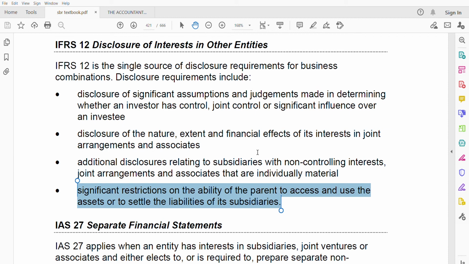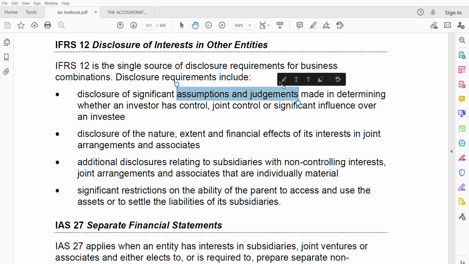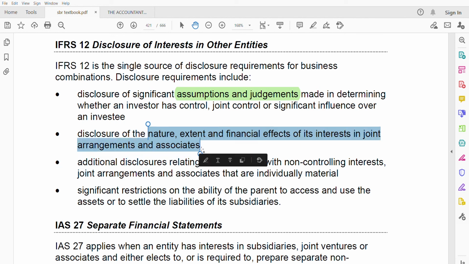So that's it for IFRS 12. There are no questions relating to IFRS 12 so far. I mean, test your understanding, but definitely in the revision grid we'll see whether we have or not. So let me summarize this. There are four disclosures. One is what assumptions and judgments you used to say that it has control, joint control, or significant influence. Then you need to disclose the nature, extent, and financial effects of interest in joint arrangements and associates. This is for joint arrangements and associates only; they didn't mention subsidiaries.